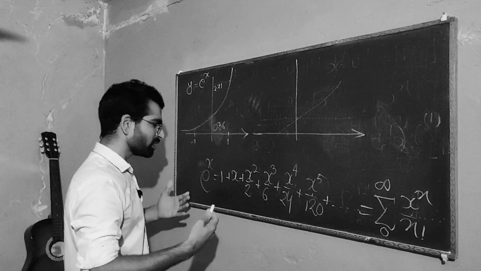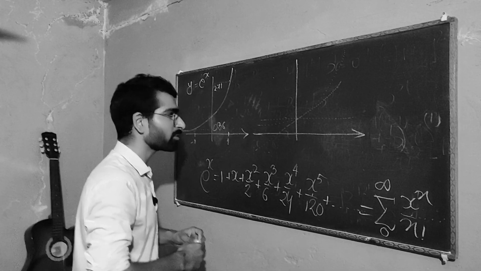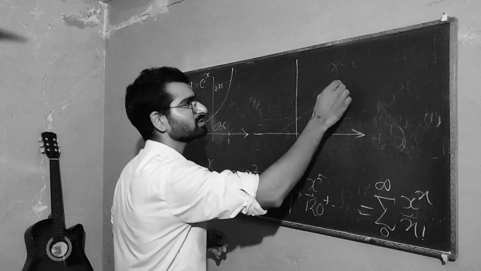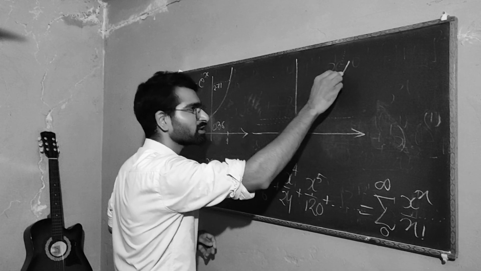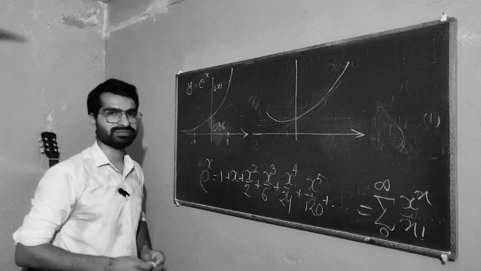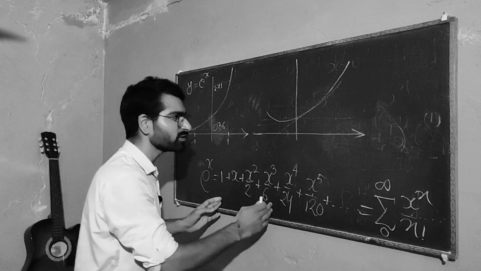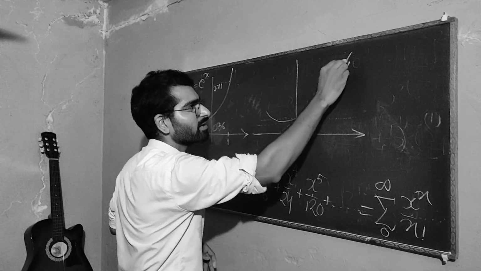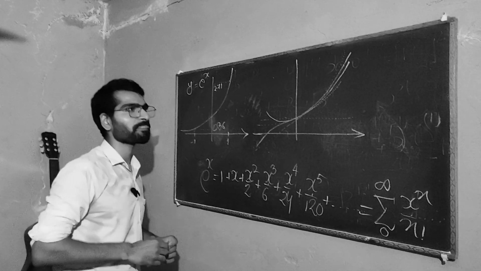And what if we try 3 terms? 1, straight line, and the parabola. Now you are going to see something is going to change. This graph is going to be like this. What if you do 4 terms? It becomes even better. It goes like so.